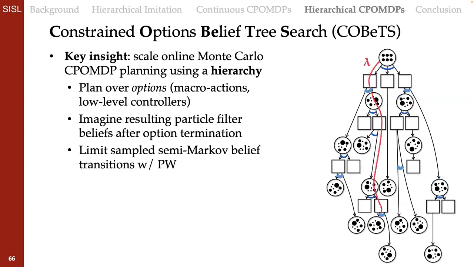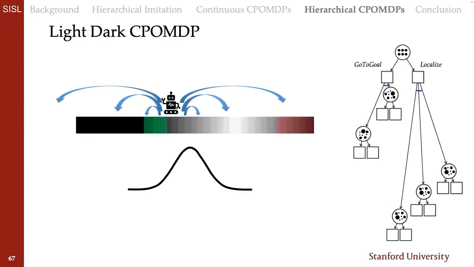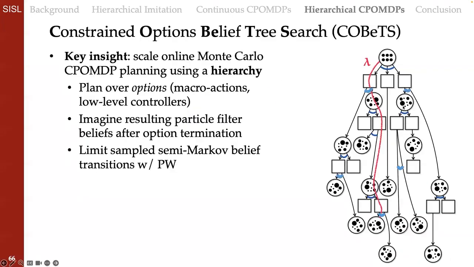We want to limit the number of sampled semi-Markov belief transitions with the same techniques from the second contribution using progressive widening. So we want to only take a few possible samples of what might happen from each action that we select. It would be way too much to evaluate all of the possible things from all of the possible observations that happen for each option. And then we want to plan over this lopsided tree where the results can come out after 2 steps of executing the option, or 5 steps, or 20 steps after executing the option.